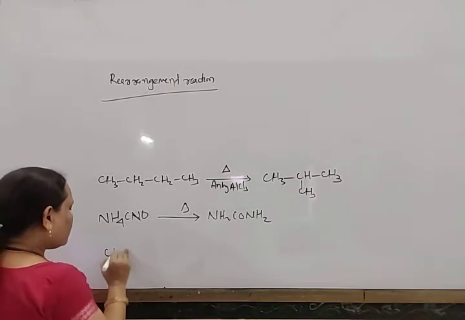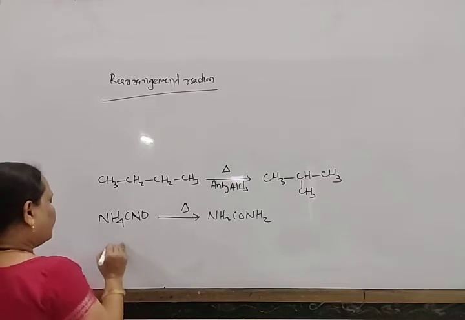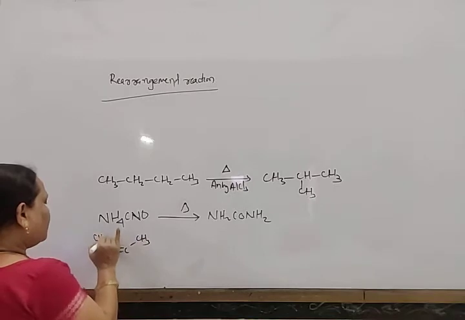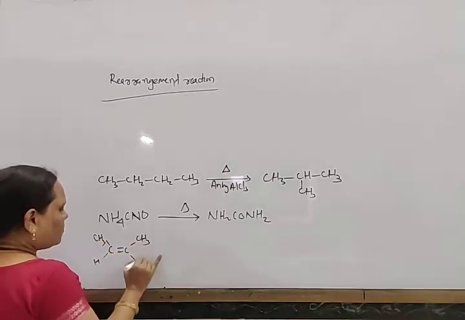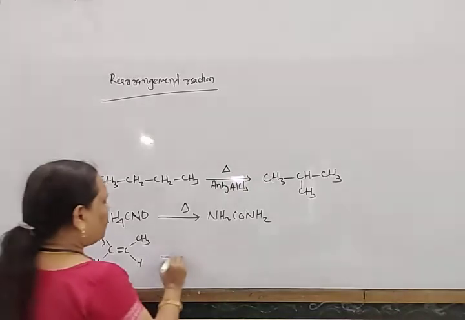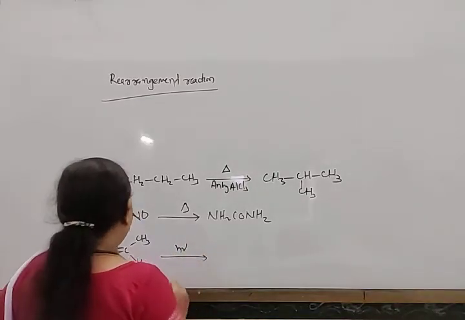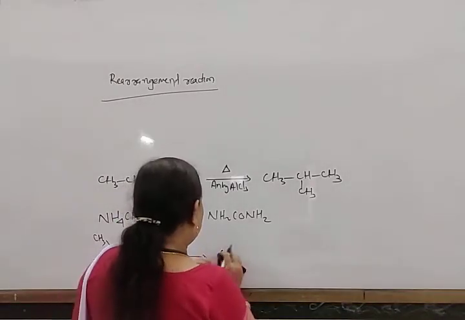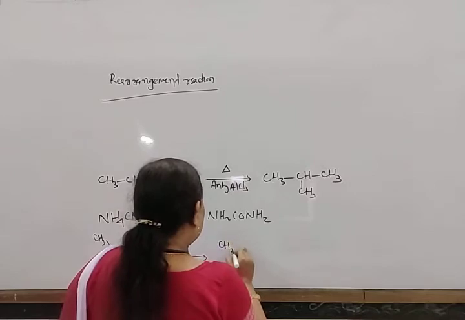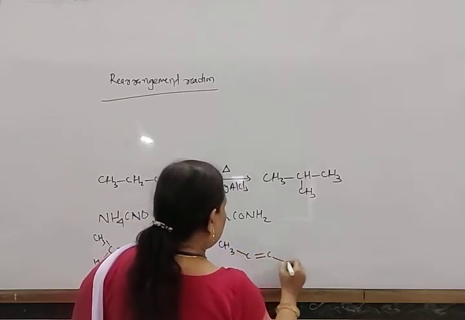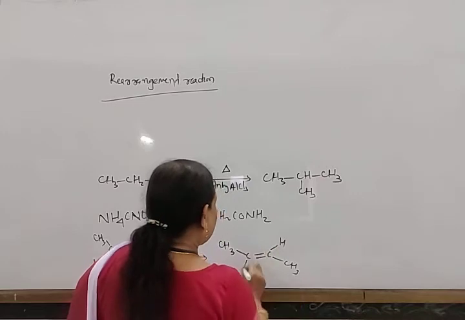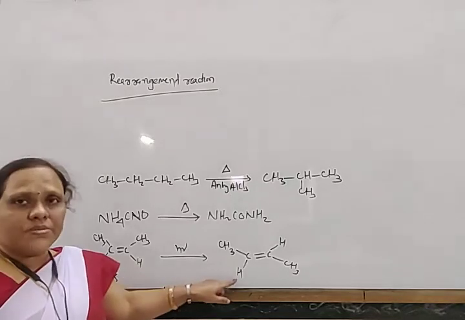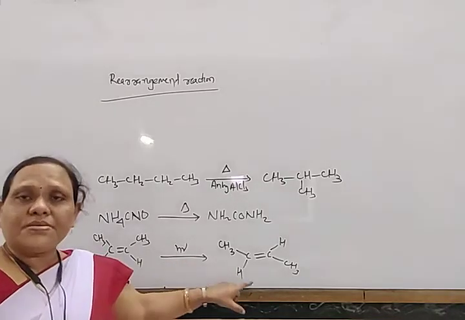Suppose this is given, but-2-ene, CH3CH=CHCH3. This form is known as cis form. Okay, so when it is treated with sunlight, then this undergoes rearrangement and it gives trans-butene. It gives trans-butene, CH3, C double bond C, CH3, H and H. So cis-butene is converted to trans-butene. So these are known as rearrangement reactions.